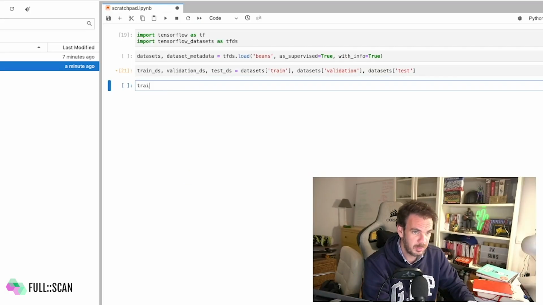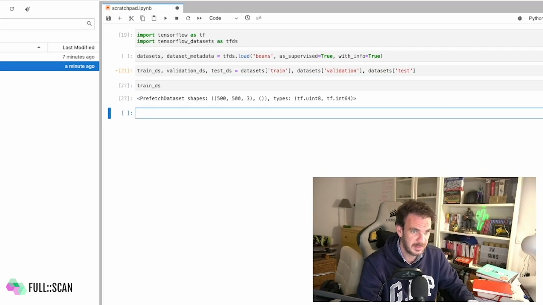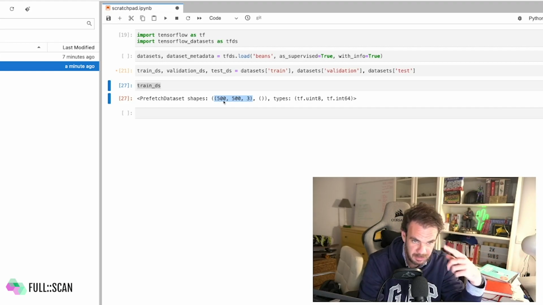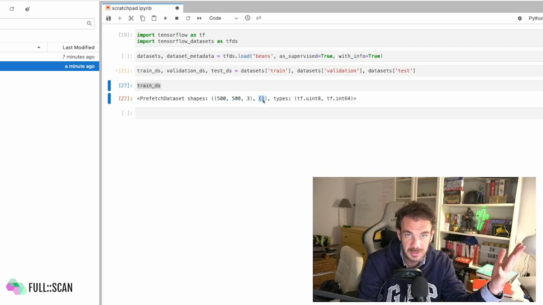So let's have a look at those datasets. Okay, so that's interesting. As you can see, there are two different elements, which we were expecting. One is the image, which is an array of 500 by 500 by 3, so the colors. And then we got a unidimensional array, which happens to be the label.